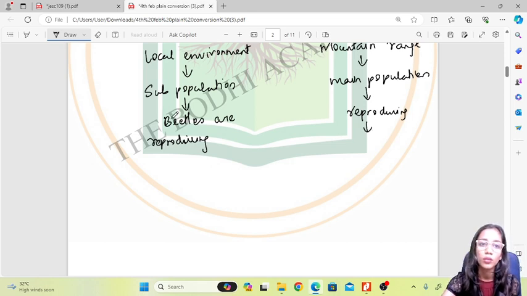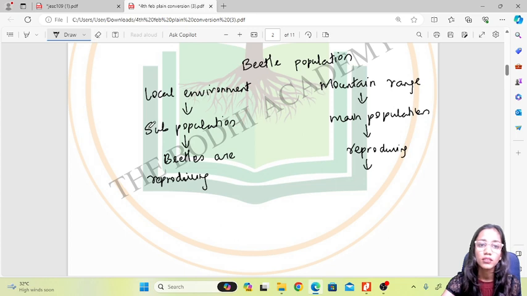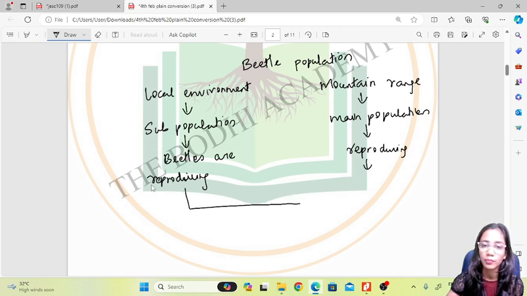So now what happens is that sometimes one beetle from this population comes and meets a beetle of the other population. So this is a different beetle and this is a different beetle, right?